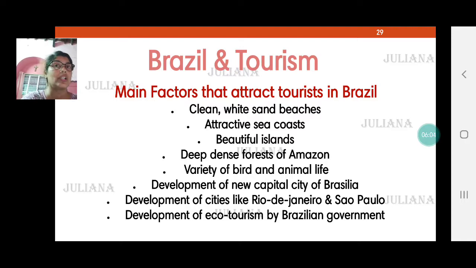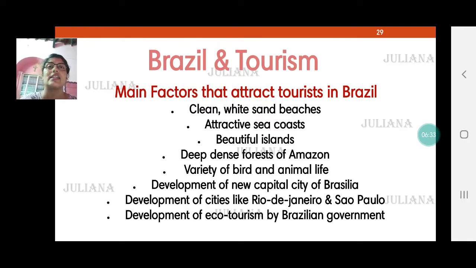On the northern and on the eastern side, there are beautiful islands, especially on the northern coast. Brazil is gifted with many beautiful islands and the deep, dense forests of the Amazon. In fact, the largest number of species are found here in the Amazon rainforest, which we studied earlier. There is a variety of birds, colorful birds and animals, and the development of the new capital city of Brasilia.